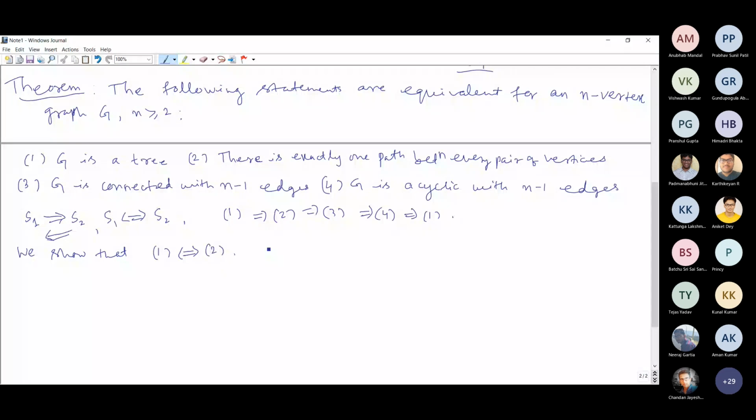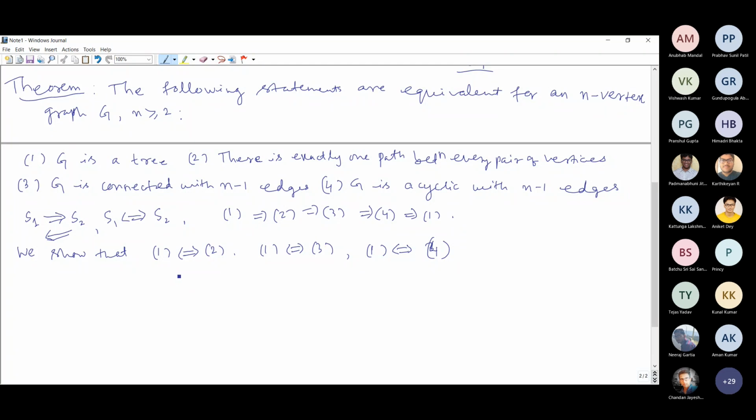There are several ways you can do it, and if you find any other way you can also try, but I'll follow this one: one is equivalent to 2, one is equivalent to 3, and one is equivalent to 4. Then all four statements will be equivalent, right?